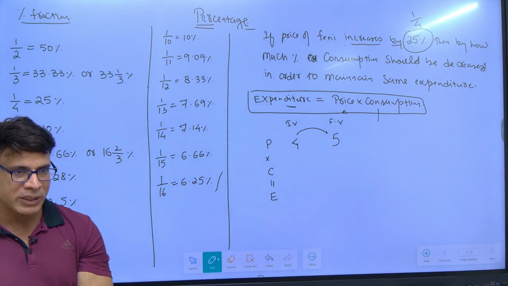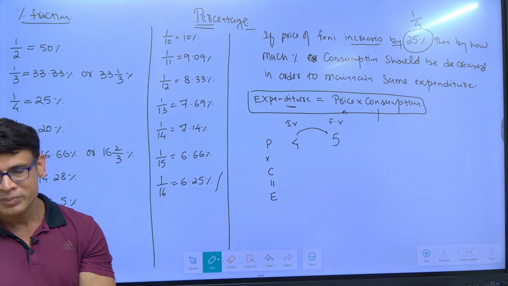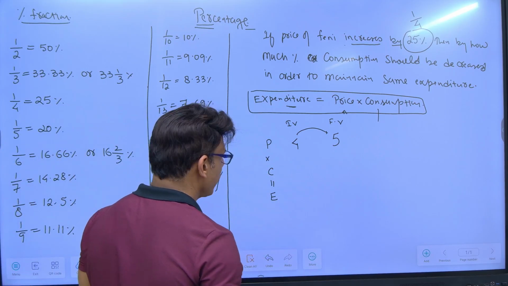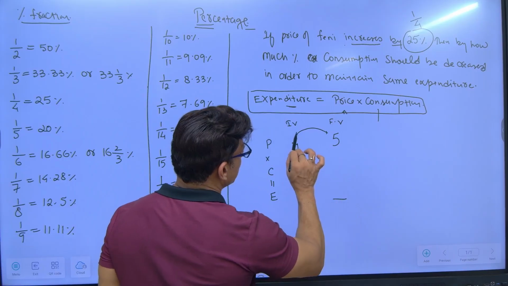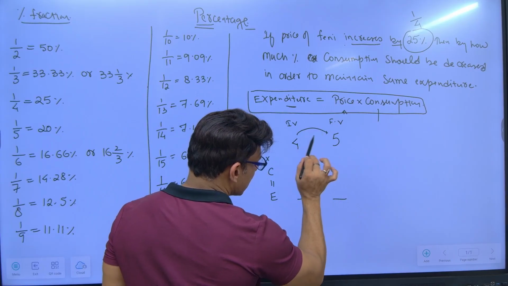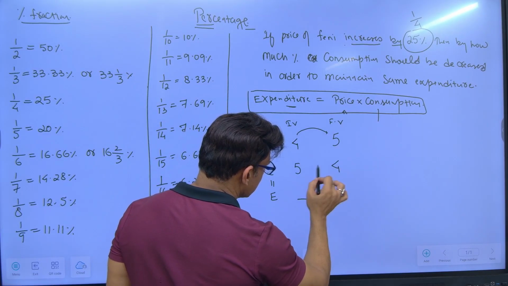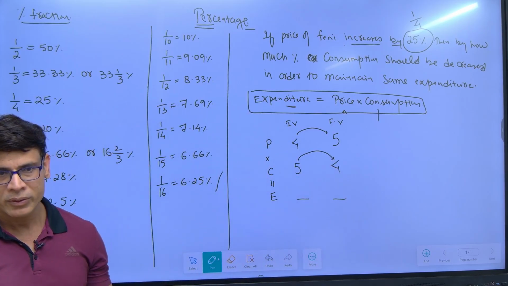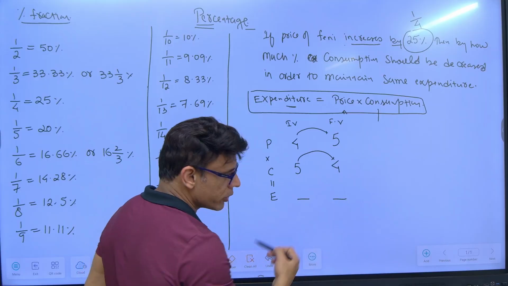If 4 is becoming 5, there is an increase of 1 over a base of 4, which is 1 by 4, that means an increase of 25%, right? Now, if expenditure is constant and the price becomes 4 to 5, your consumption should become 5 to 4, bring this 5 here and this 4 here, so that your expenditure is constant. 4 5s are 20, 5 4s are 20.